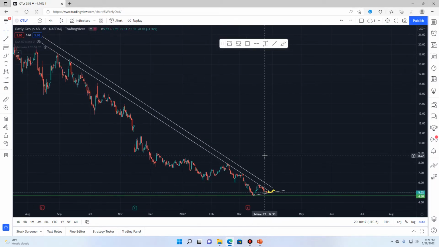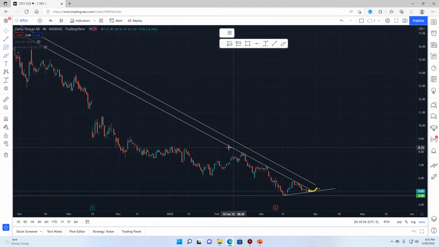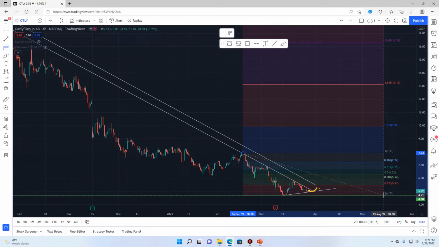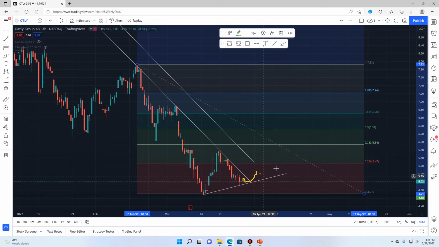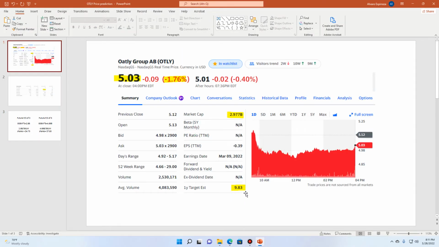Now, something else that I noted as interesting when I was looking at this stock. Here, if I use the fib retracement tool, going from this peak to this low, you can actually see that at the 1.618, which would be a level of resistance, assuming that Oatly keeps going up and keeps bouncing off this line and finds a way back up instead of down, if it's able to cross these two lines and just climb up, then we could see a run up of Oatly, maybe not a quick run up, to this line right here, which is around $9.90, which, if you remember back here, the 1 year target estimate is $9.83.